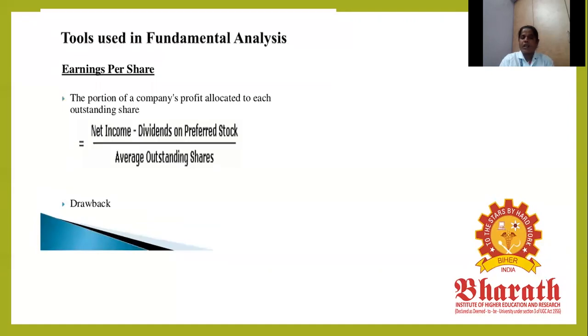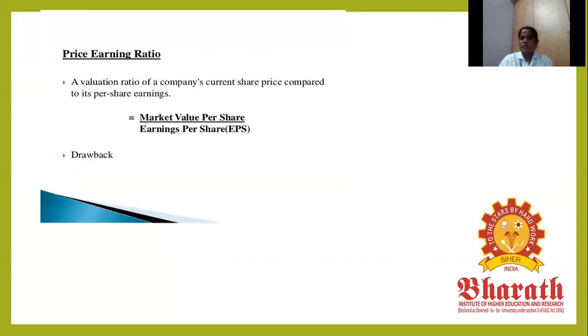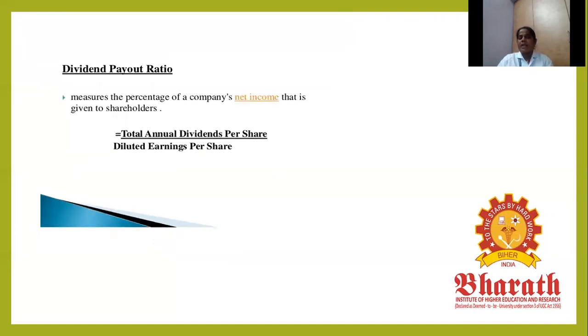So first you have to find the earning per share: net income minus dividend on preferred stock, divided by average outstanding shares. Second, the price earning ratio equals market value per share divided by earning per share. Then the dividend payout ratio measures the percentage of the company's net income that is given to shareholders.